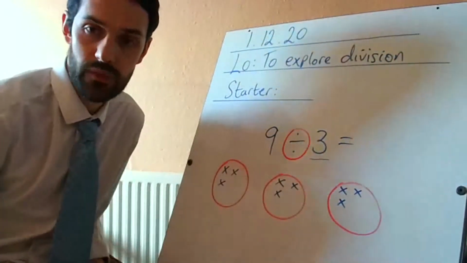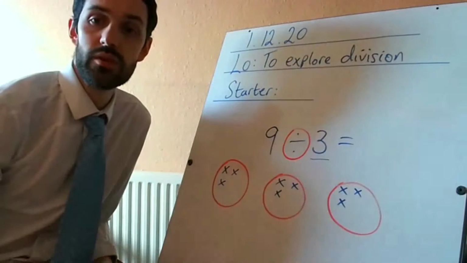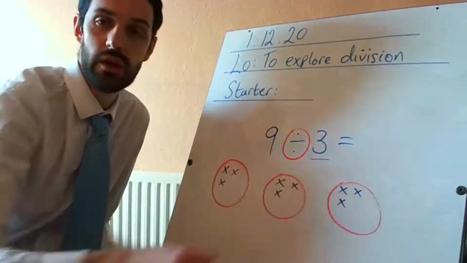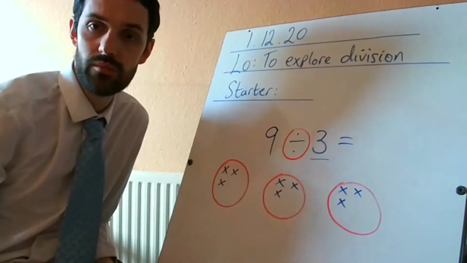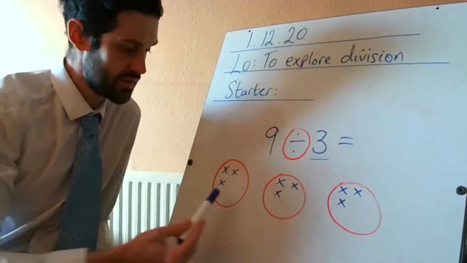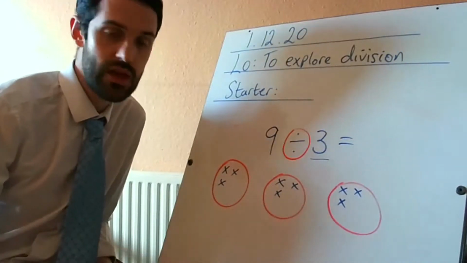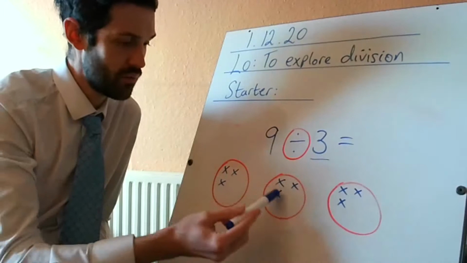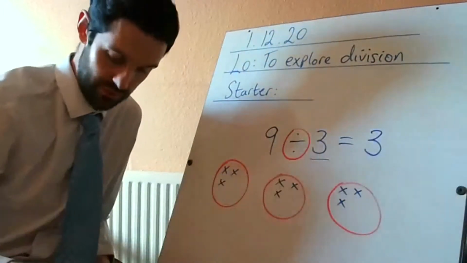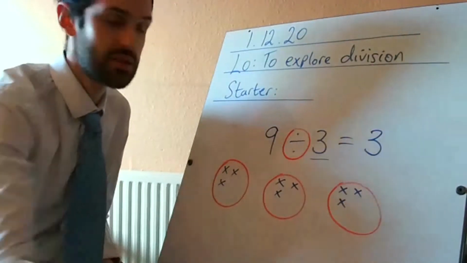Once I've counted to 9, I realise I've got my division number statement already completed for me. I've put my 9 into 3 equal parts and I've separated it up by using division. All I need to do then finally as a process is to count up how many equal parts are in each of the arrays. 1, 2, 3, 1, 2, 3, 1, 2, 3. So my answer, year 3, must be 3, mustn't it? Okay. This is how we divide using arrays.